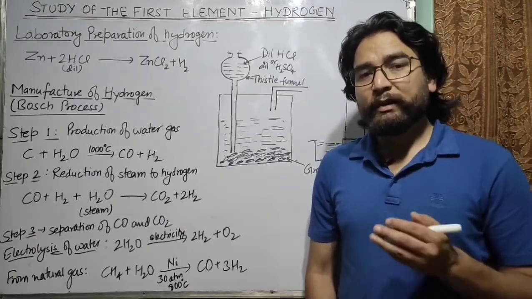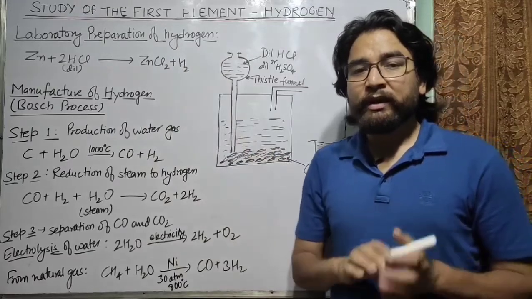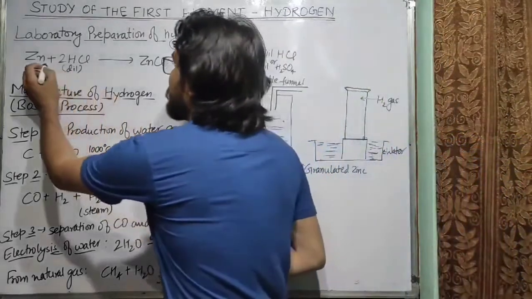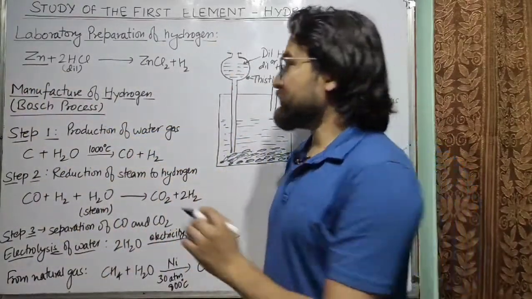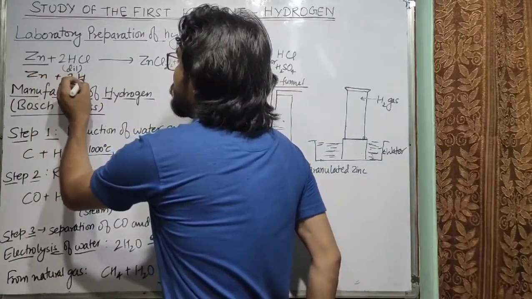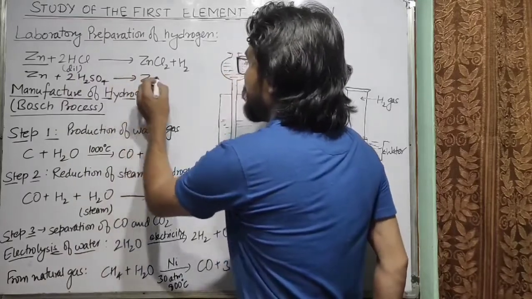Now let's see laboratory preparation of hydrogen, means how hydrogen can be prepared in the laboratory. In the laboratory we can prepare hydrogen by reaction of zinc with dilute hydrochloric acid, or we can also use dilute H2SO4 instead of hydrochloric acid.